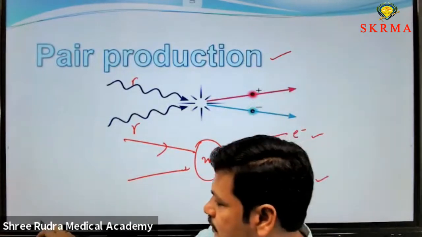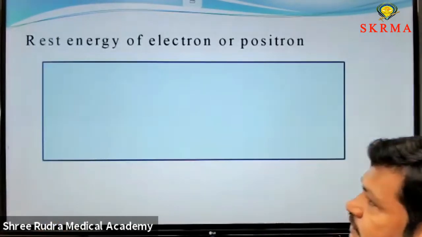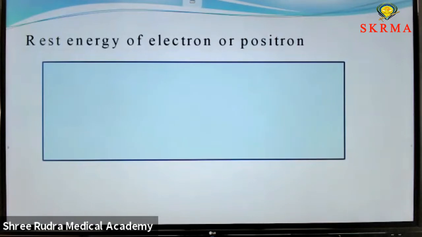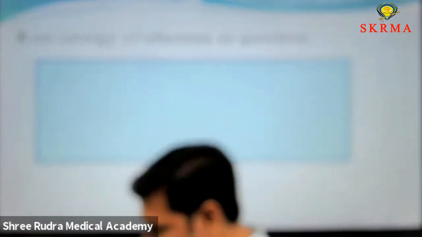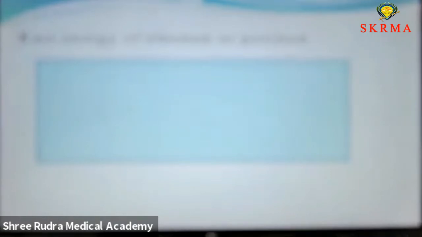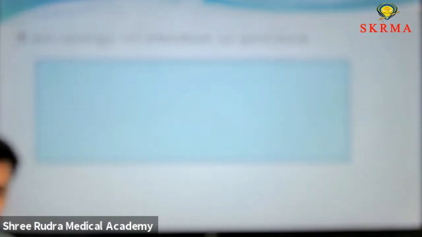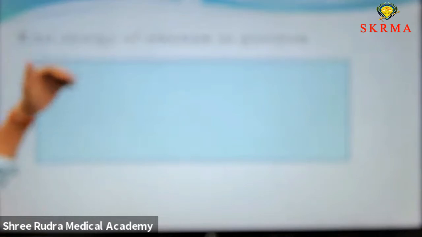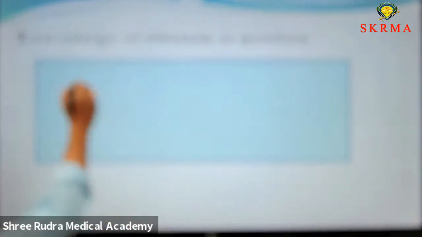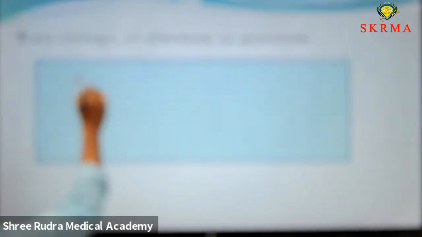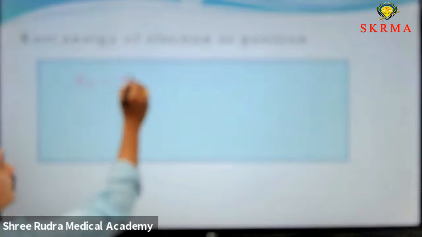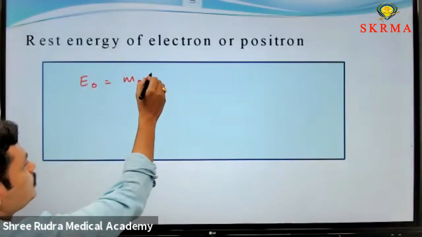Let's look at it in detail. What is the rest energy of an electron or positron? That much energy is created for each particle in pair production as well as in pair annihilation. The rest energy, represented with E naught, equals mc square, or m naught c square.